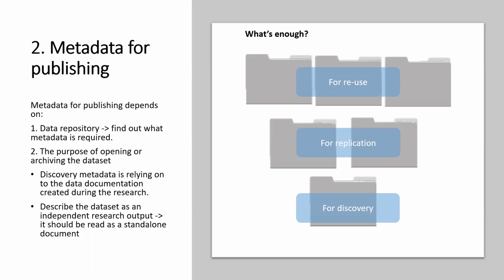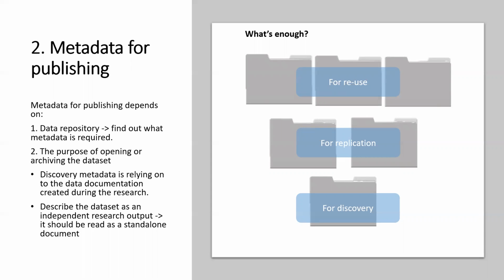If you think it has some long-term preservation value, then usually it's quite important to know exactly what kind of metadata is required by that particular repository to which you are thinking of uploading your data.